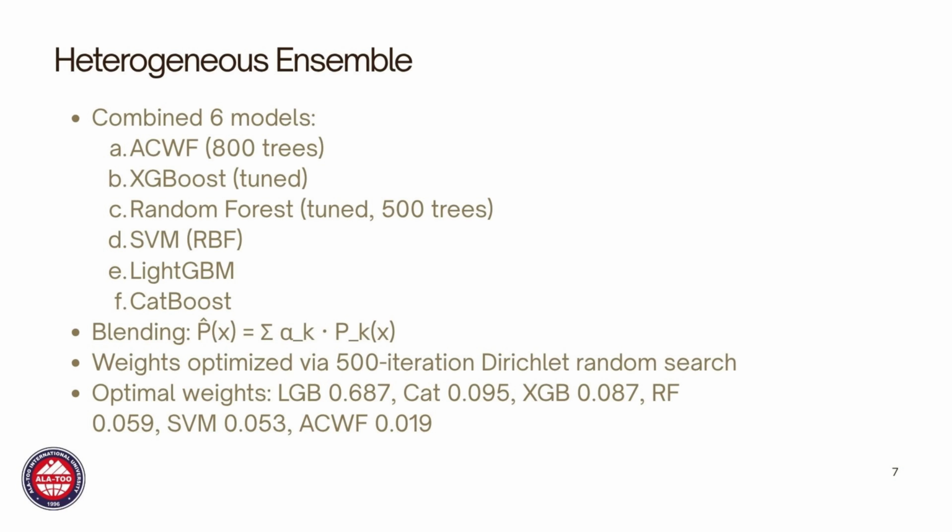point. ACWF brings diversity. Its predictions are different from the other models because it uses adaptive channel weighting. Even with a small weight, it significantly improves the ensemble's accuracy. This is a classic example of why diversity matters more than individual performance in ensemble learning.